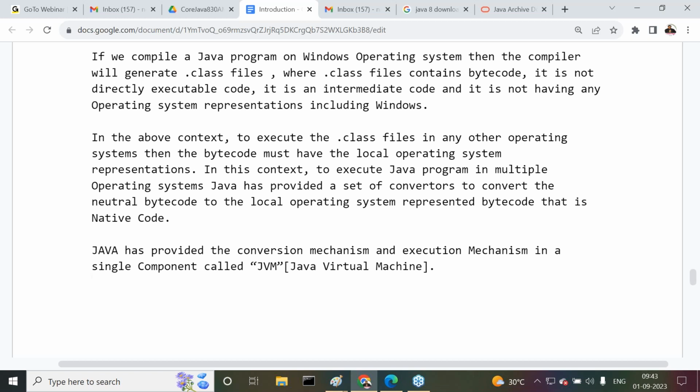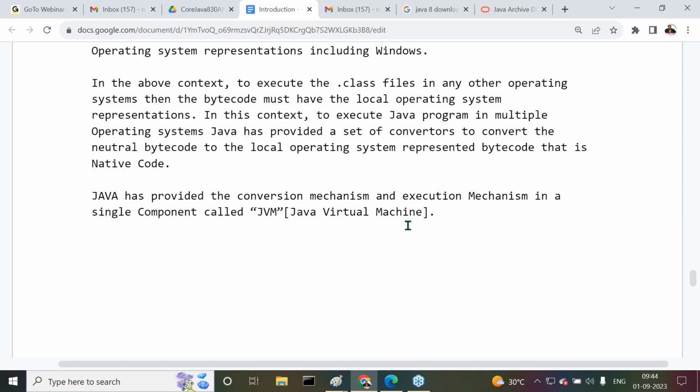In our syllabus, we have a separate topic, JVM architecture. I'm going to spend almost 3 to 4 hours only on JVM architecture, and there I'm going to discuss more about JVM. But at present, I'm giving just the required information about our content here. We will discuss more about this in the future. Try to understand it clearly. Java has provided the conversion mechanism and execution mechanism in a single component called JVM, Java Virtual Machine.